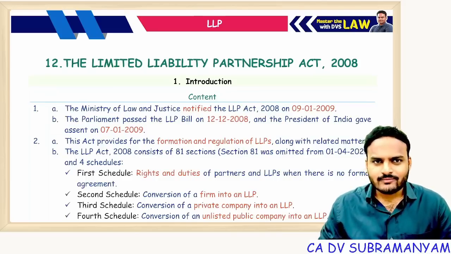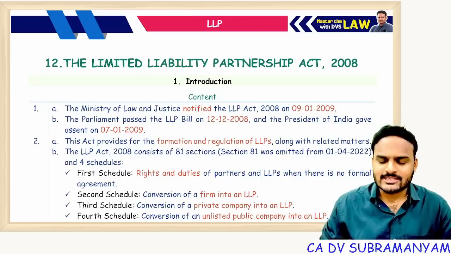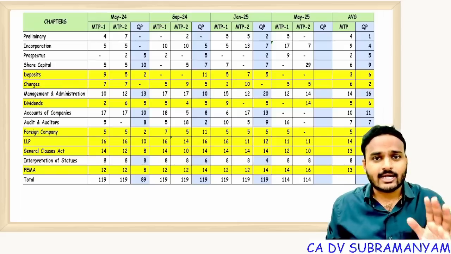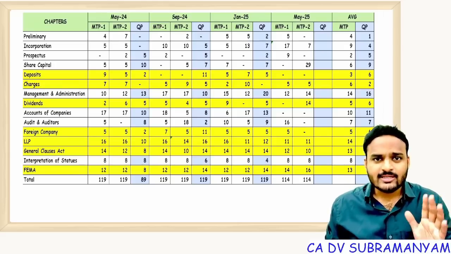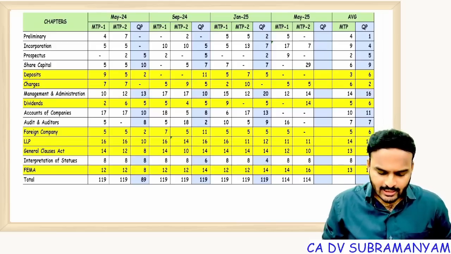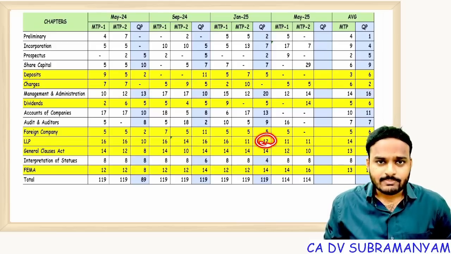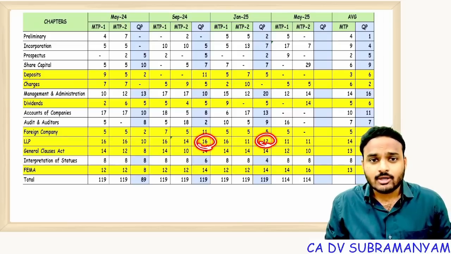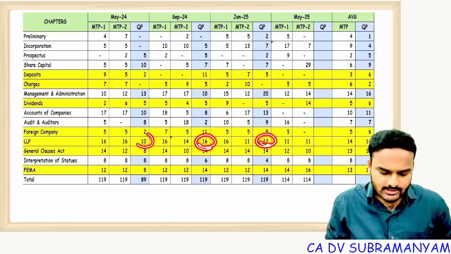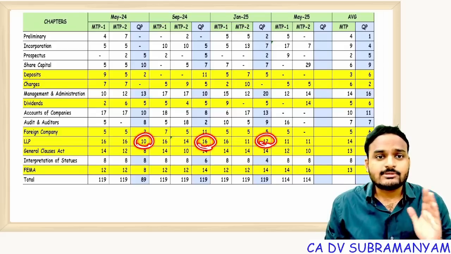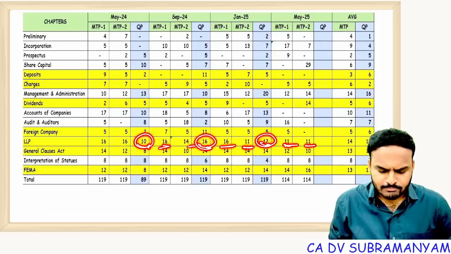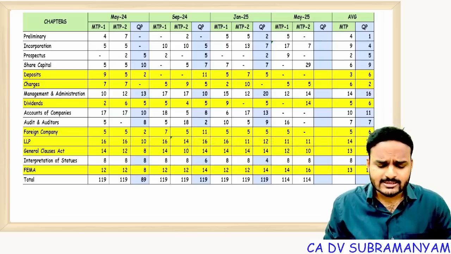Let's continue the marathon with the next chapter, LLP Act 2008. The expected weightage of this chapter in your examination is 12 to 14 marks. You can also look at previous examination question paper analysis, including MTPs. In the January 25 attempt, 12 marks came from LLP. September 24 attempt, 16 marks came. And May 24 attempt, objective paper is not available, only in the descriptive paper, 10 marks came from LLP. Even if you observe MTPs, minimum 11 marks came from LLP. Simple chapter, scoring chapter. So don't take this chapter for granted.